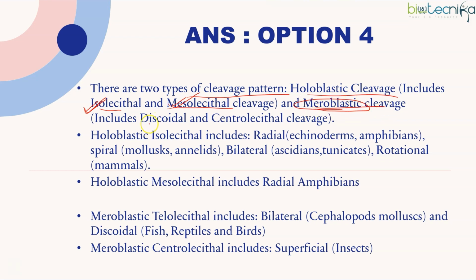The position, if it is in the periphery, it is centrolecithal. If it is at one end, it will be discoidal. Now, holoblastic isolecithal also has a lot of categories: radial, bilateral, rotational, and spiral. You have to know which representative organisms have what type.